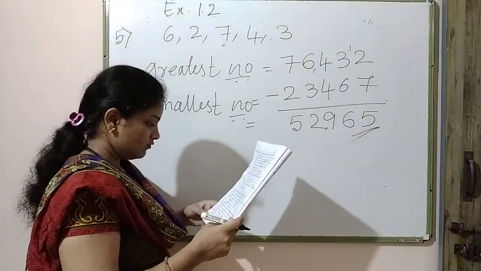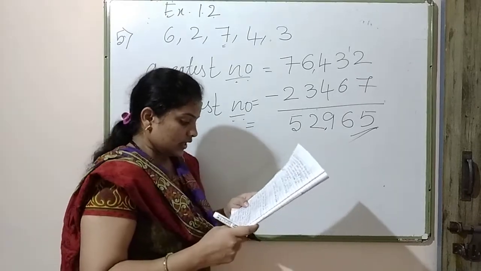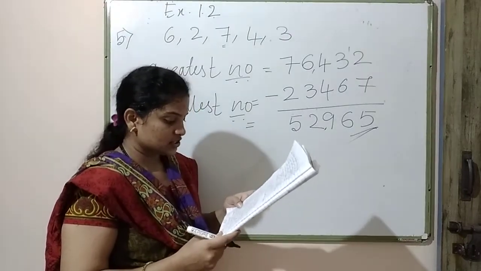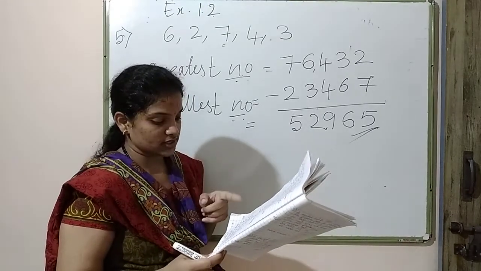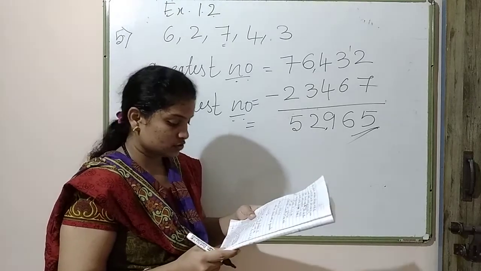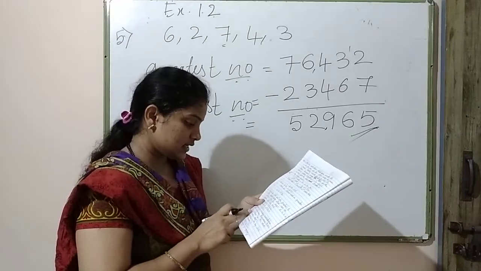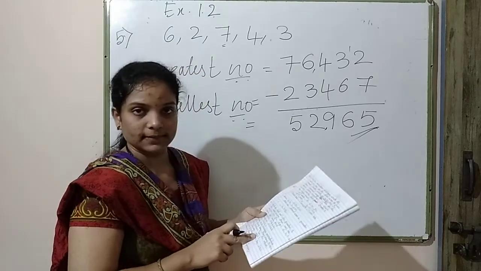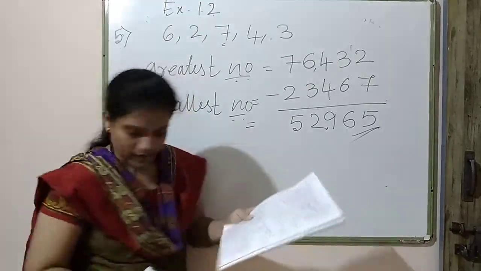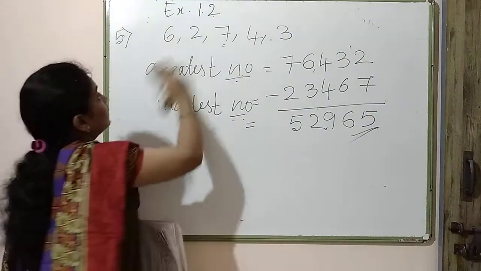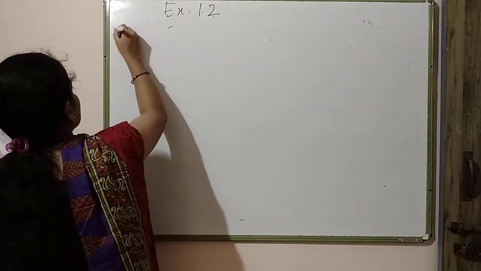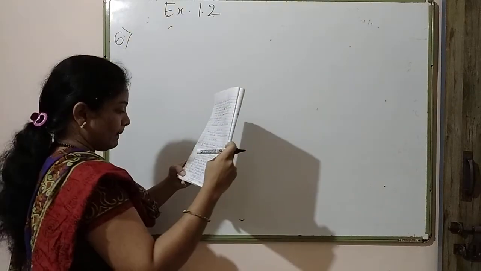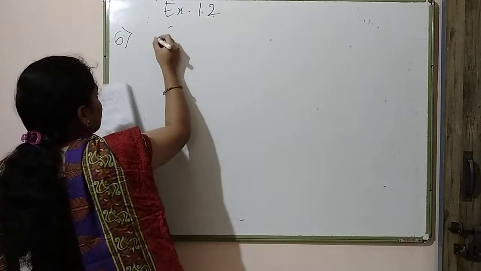So now let us see one more example. A machine on an average manufactures 2,825 screws per one day. It produces 2,825 screws per one day. How many screws did it produce in the month of January? They are asking about one machine, okay? It produces how many? Problem number 6. I am solving problem number 6.